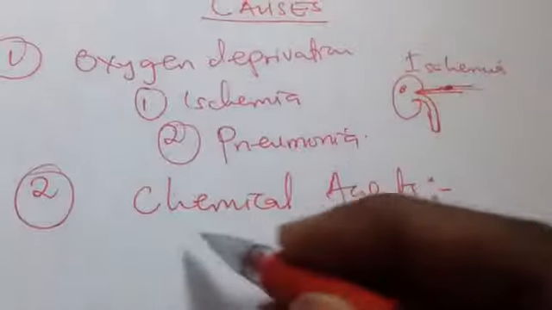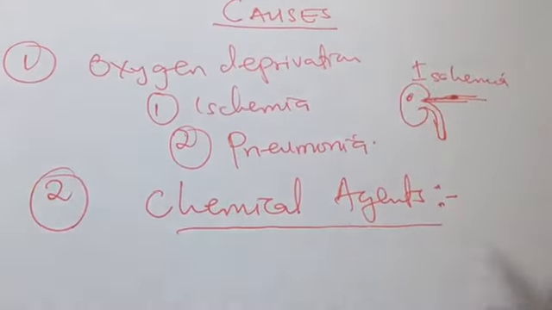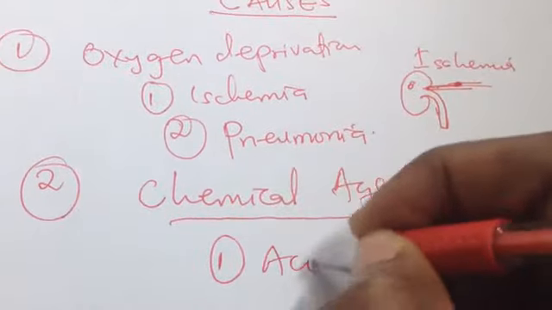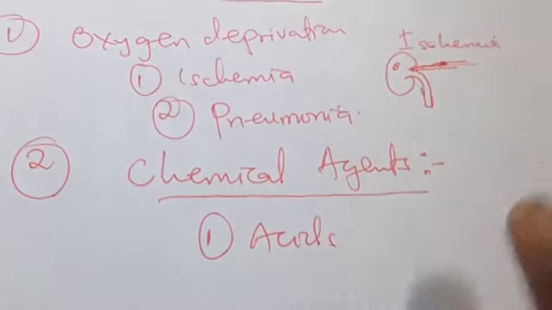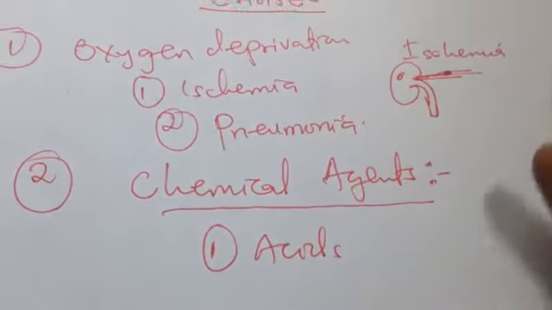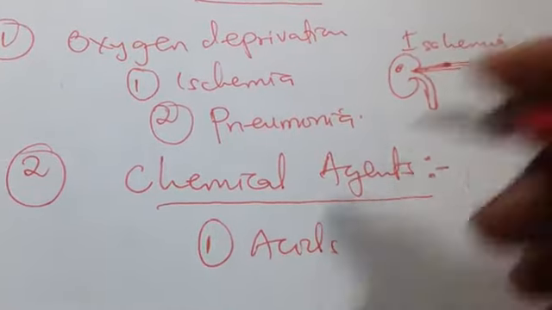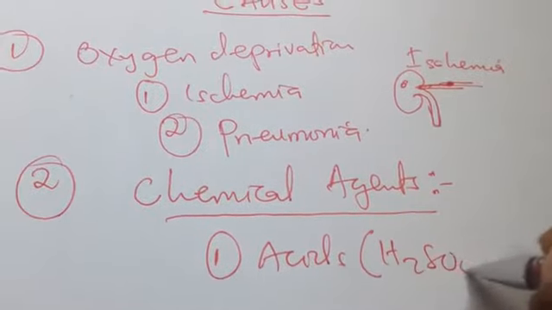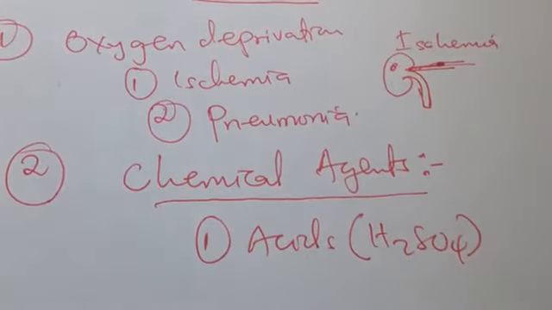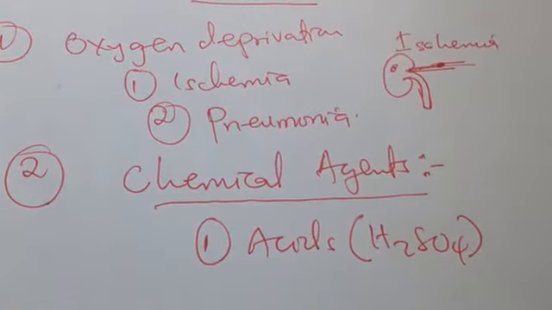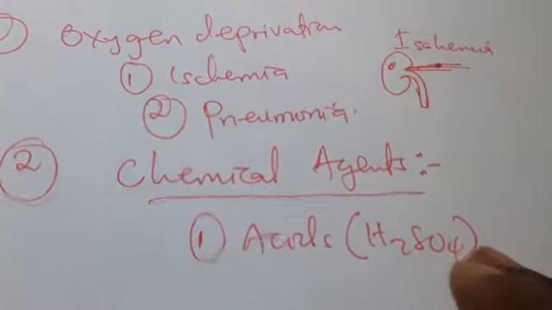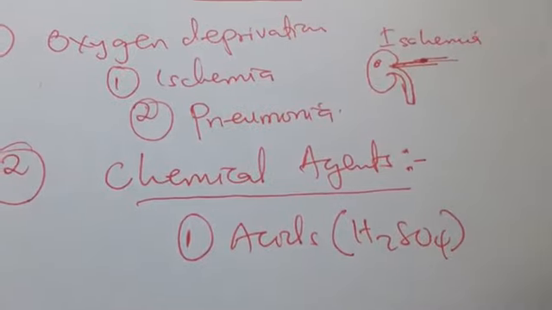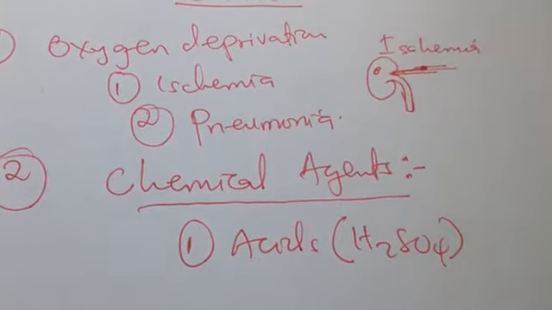Examples of chemicals that can cause cell injury include acids. Not normal acids, but toxic, corrosive acids, for example H2SO4. When poured on your body or hands, it damages your tissue. So it causes cell injury, starting at the tissue and cellular level.